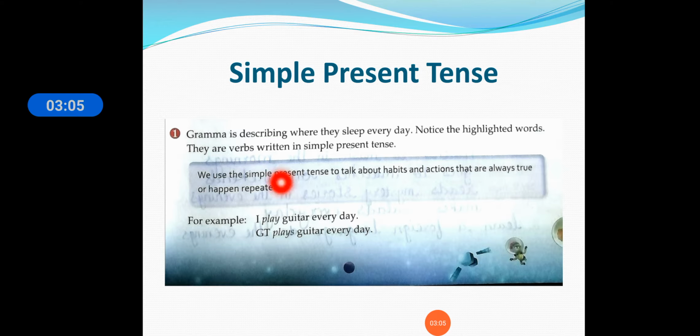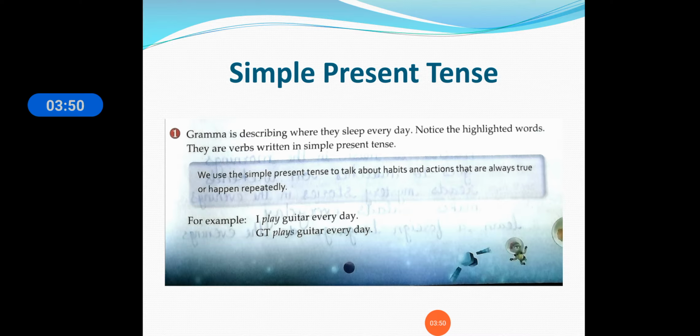We use the simple present tense to talk about habits and actions that are always true or happen repeatedly. Any habit, the things which we do in our day to day life regularly, is called a habit. Habit means आदत. If you have a habit that you do every day, that is called a habit. For any action or habit you do every day, we use the simple present tense to talk about it.